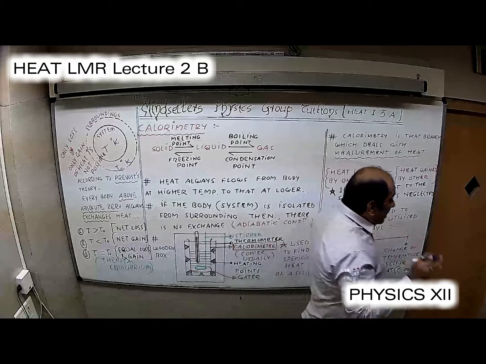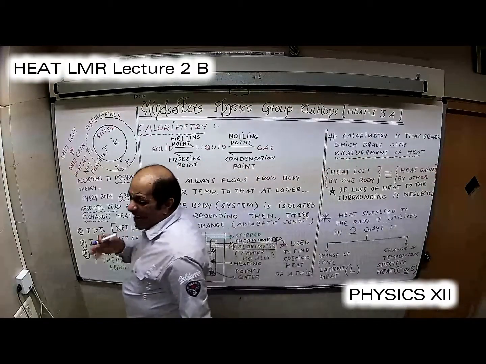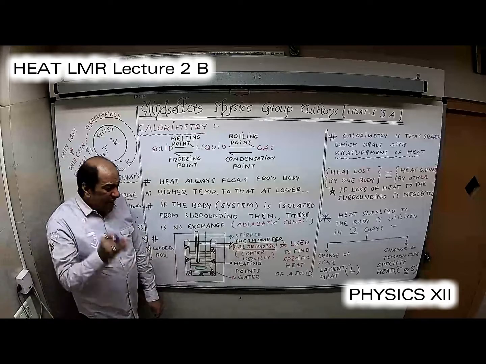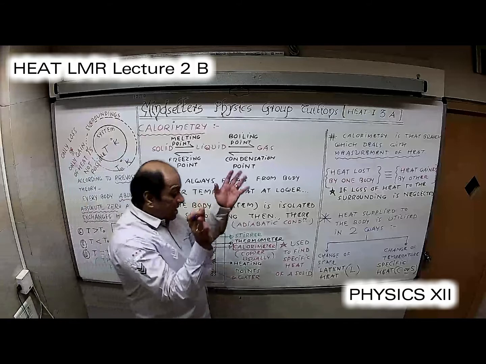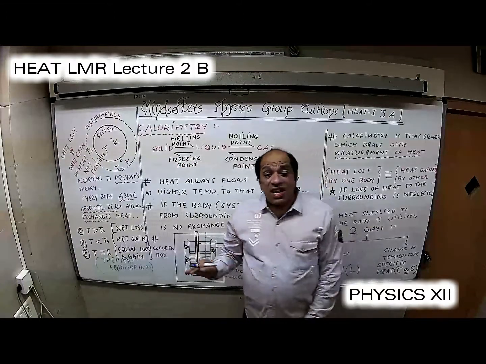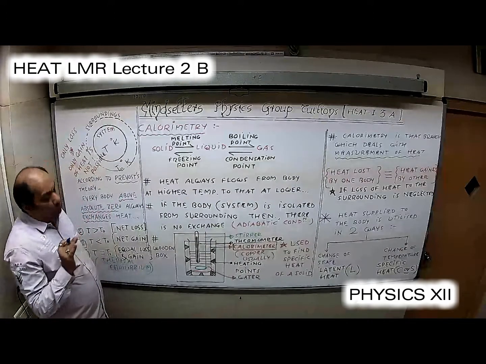I told you that Rankine scale is out of the syllabus and it is not that nicely used also. Fahrenheit is only used by doctors. Celsius scale is used in day-to-day life. But Kelvin scale, or the absolute scale of temperature, is the most genuine one.